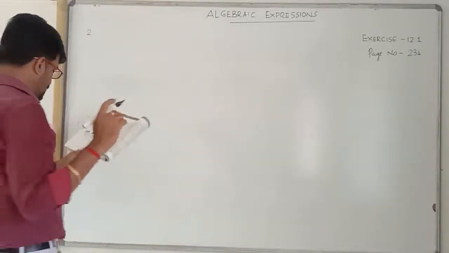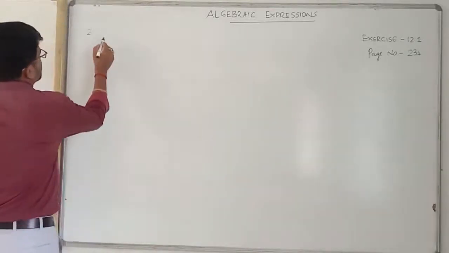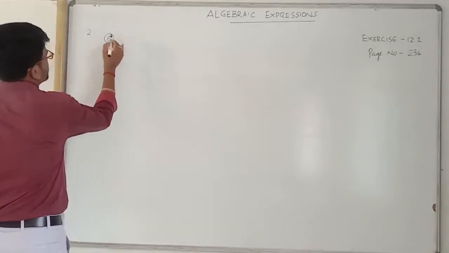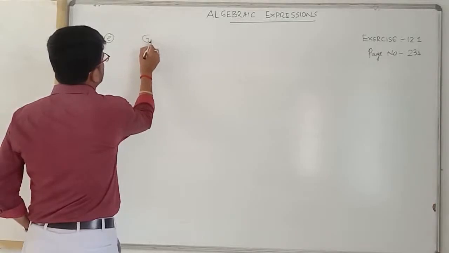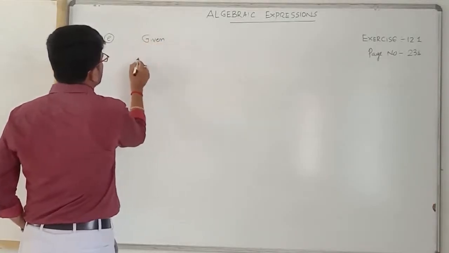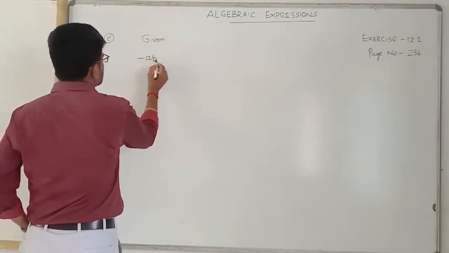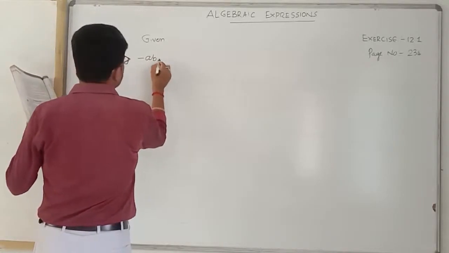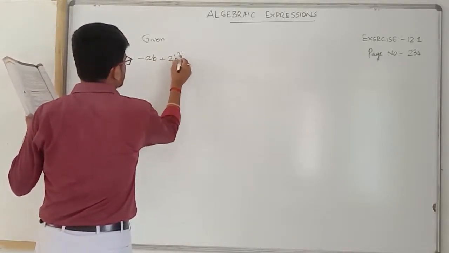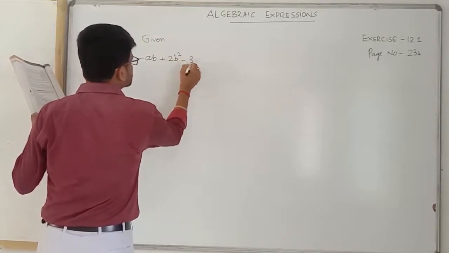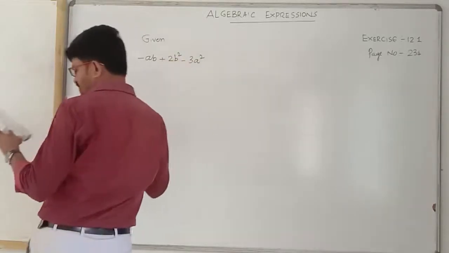Now in the second one, let me explain E. What is given is minus ab plus 2b square minus 3a square.